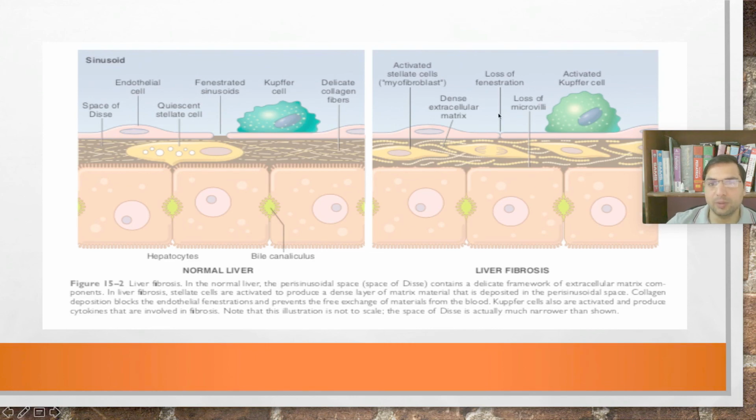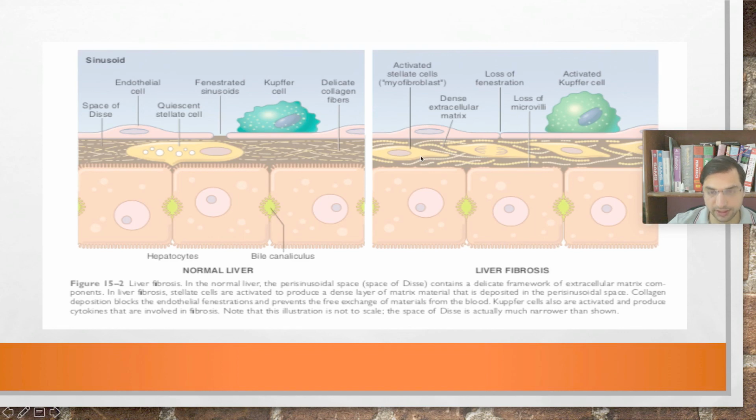This toxic substance will damage the liver cells. It will cause liver cell necrosis and apoptosis because of the toxin in the blood, right? And these cells will release certain cytokines, certain chemicals, which will cause the stellate cells to get activated, right?